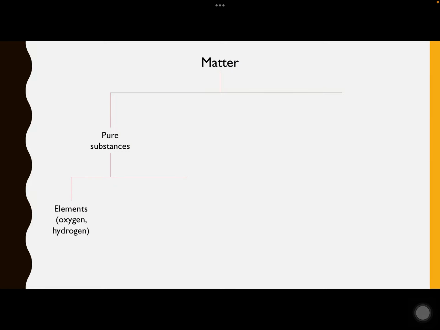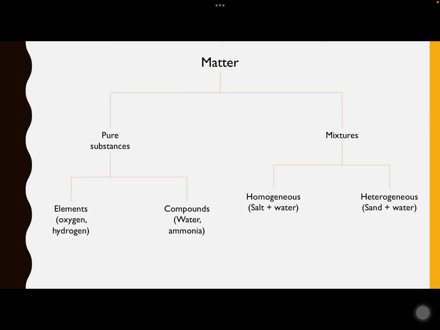So when you see below pure substances, you will find that further there are 2 different types of pure substances. One is the element like oxygen and hydrogen, another one is the compounds like water and ammonia. The other type of matter based on the chemical composition is mixtures, and the mixtures are of 2 different types: homogeneous, for example salt and water, and heterogeneous, that is sand and water.